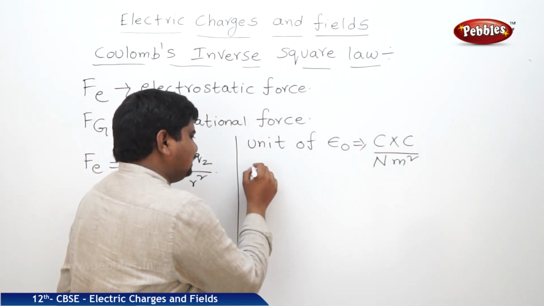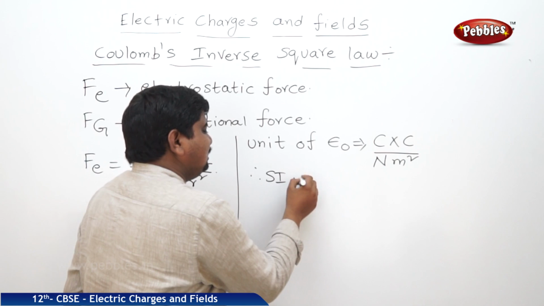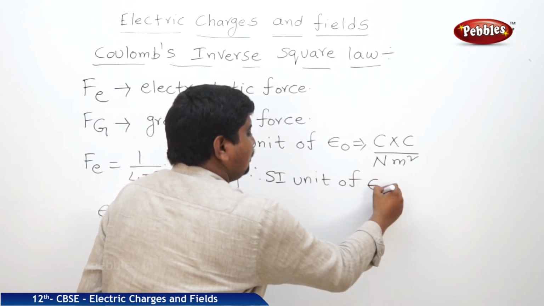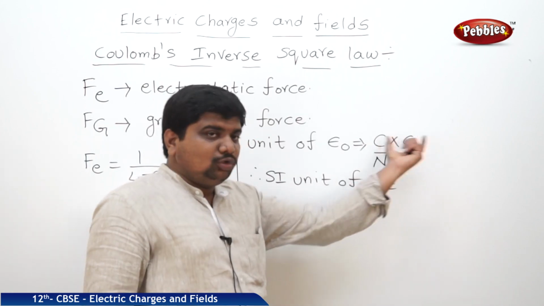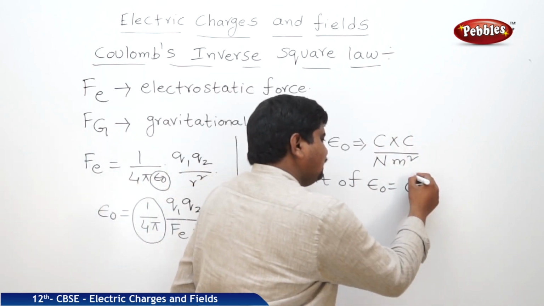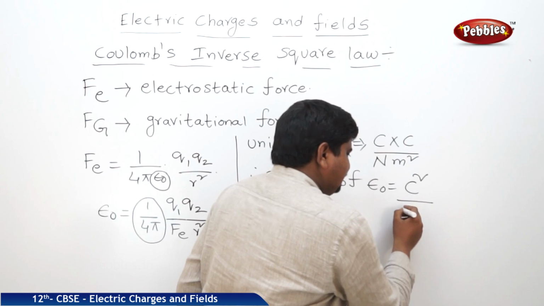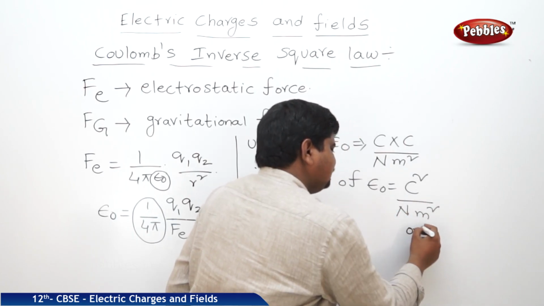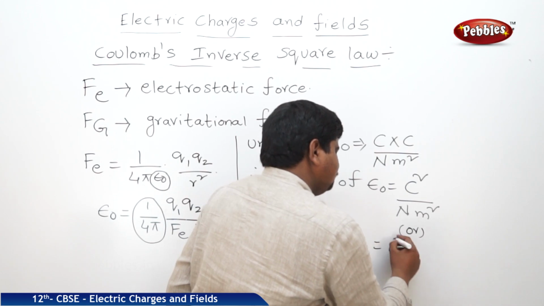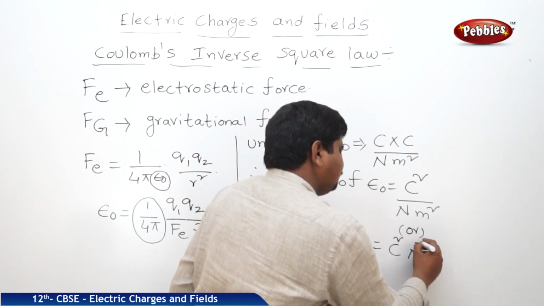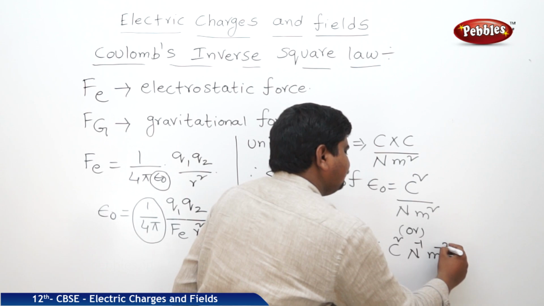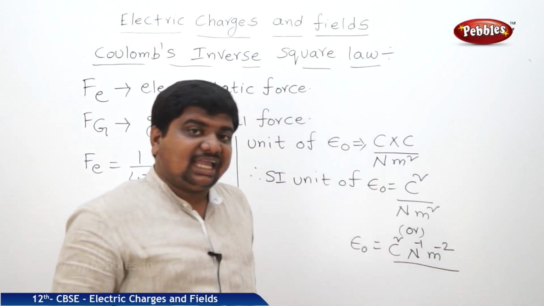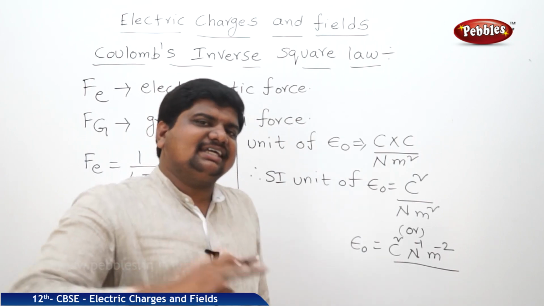What is the SI unit of epsilon naught? See here, Coulomb into Coulomb, Coulomb square by Newton meter square. It can be written like this also: Coulomb square Newton power minus 1 meter power minus 2. This is the way to derive the unit of any physical quantity.